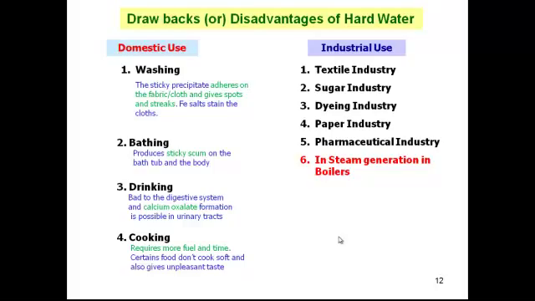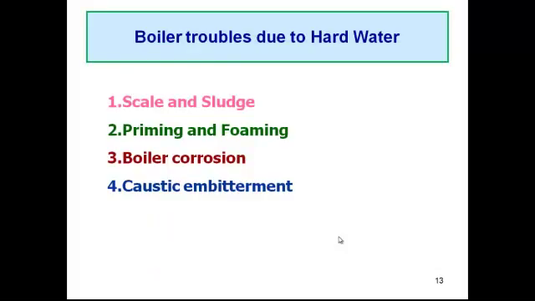And in the case of industrial usage, irrespective of the industry, many face this problem, like the textile industry, sugar industry, dyeing industry, paper industry, and pharmaceutical industry, especially in the case of steam generation in boilers. Mainly we are going to focus on the problem of hard water in boilers, which creates scales and sludges, priming and foaming, boiler corrosion, and caustic embrittlement. So one by one we can see.